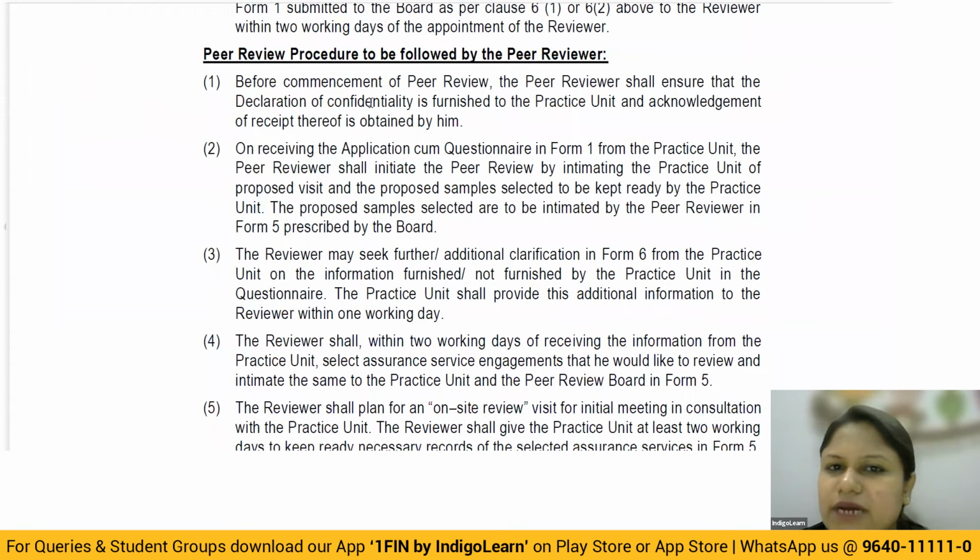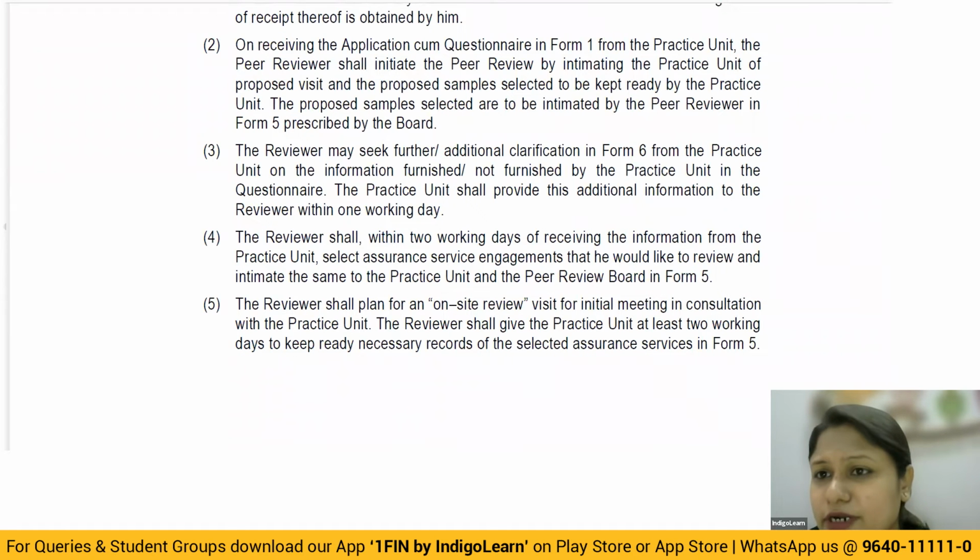Now, before commencement of the peer review, the peer reviewer shall ensure that the declaration of confidentiality is furnished to the practice unit and acknowledgement of the receipt thereof is obtained from them. Again, simple: as already told, you have to submit the agreement of confidentiality to the practice unit. It should not be that you just say you have submitted; you should also get an acknowledgement from the practice unit that they have received the agreement for confidentiality.